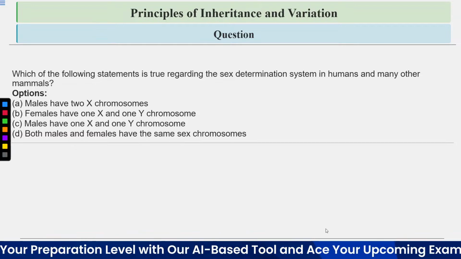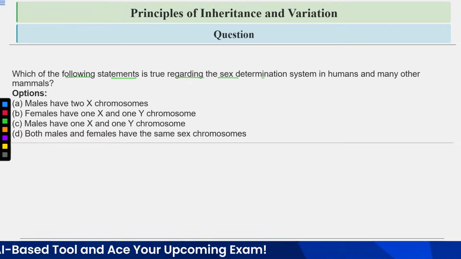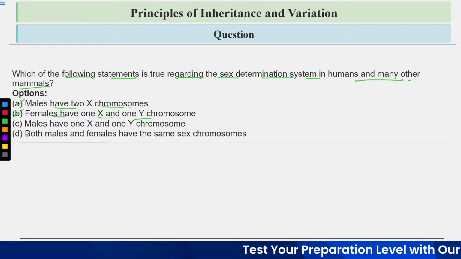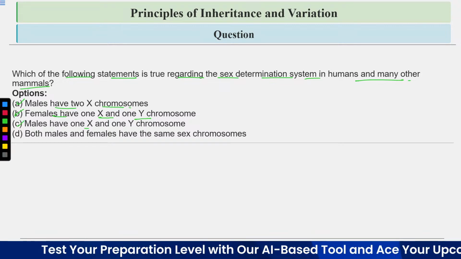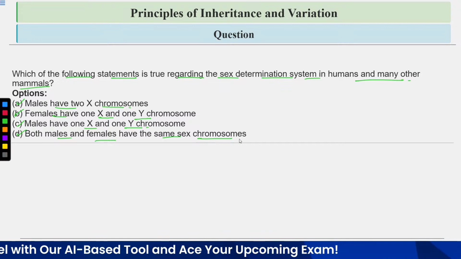Let's discuss this question. Which of the following statements is true regarding the sex determination system in humans and many other mammals? So what are the options? Option A, males have 2 X chromosomes. Option B, females have 1 X and 1 Y chromosome. Option C, males have 1 X and 1 Y chromosome. And option D, both males and females have the same sex chromosome.